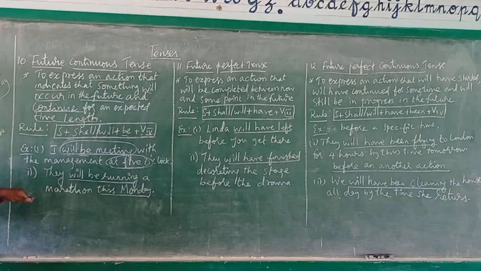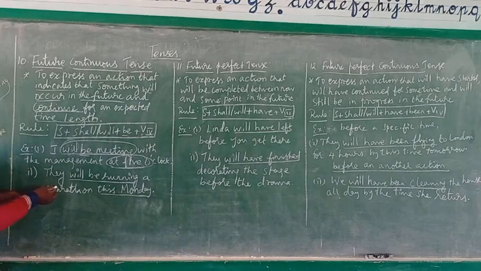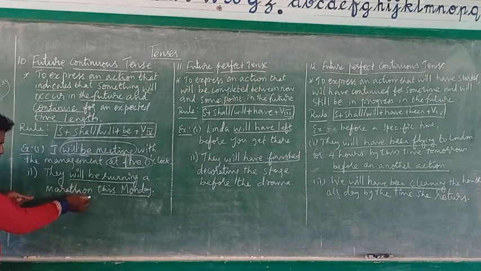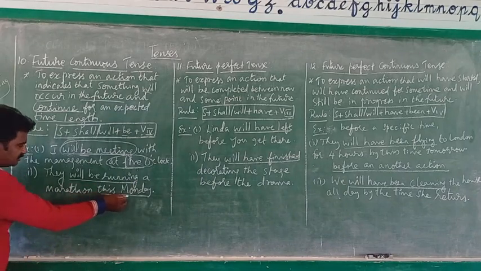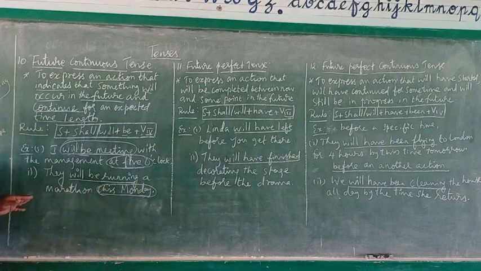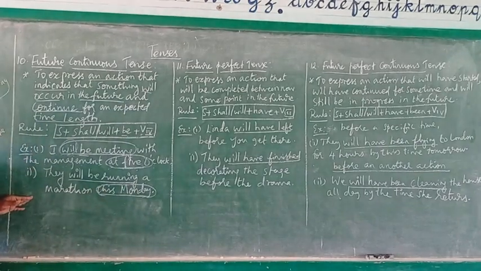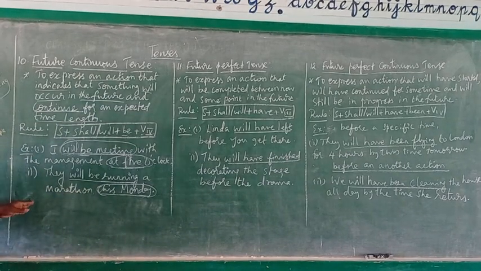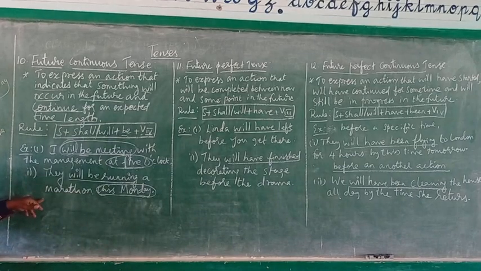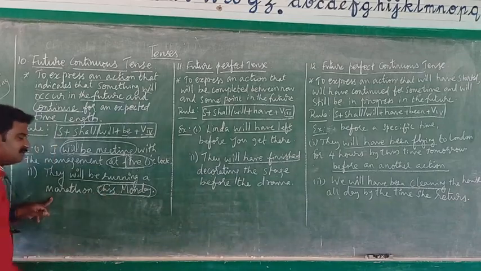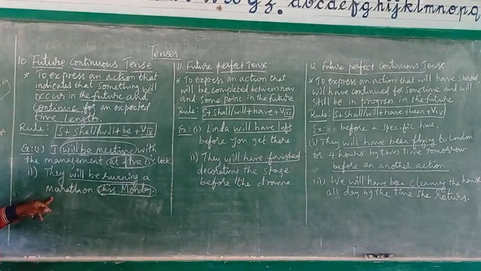Now move to the second example. They will be running a marathon this Monday. This Monday, it is a future action. See what's the purpose? Running in a marathon is the purpose. And when will the action occur? The action will occur on the next Monday. Clear?